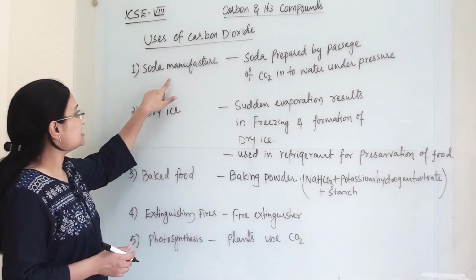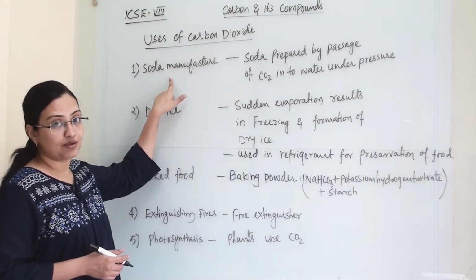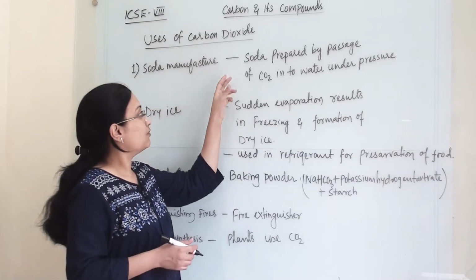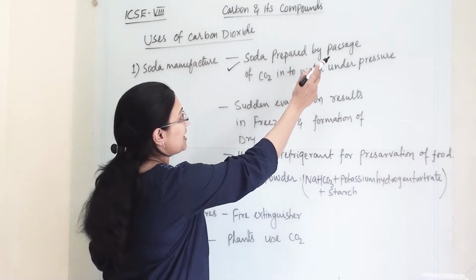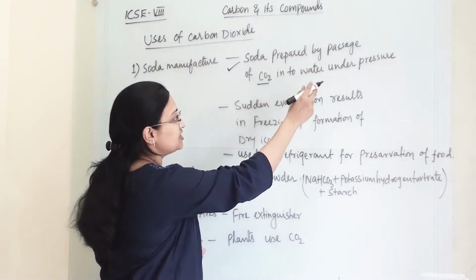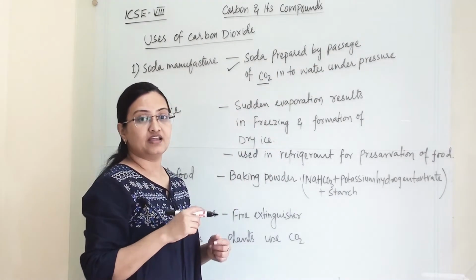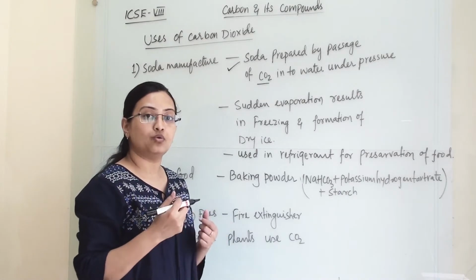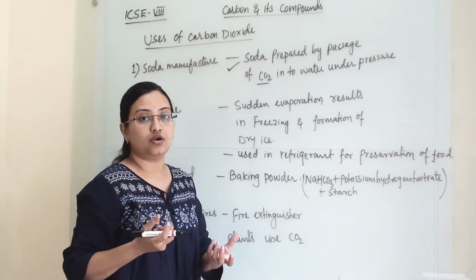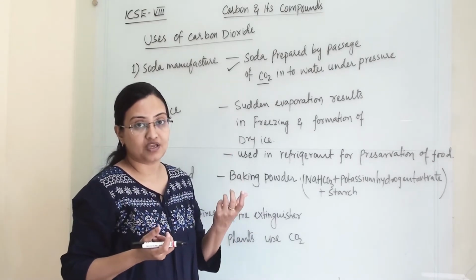So first, it is used in soda manufacturing companies. Why? Because soda is prepared by passing carbon dioxide into water under pressure. We often see that whenever we open a cola or soda bottle, with a lot of pressure the effervescence comes out. Why?